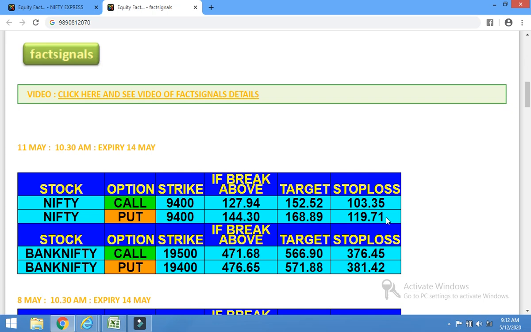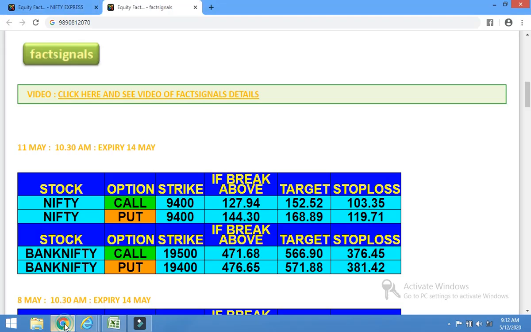But if you exited the trade after the stop loss and the call also did not activate, and again the put itself activated, then you enter into put again with double quantity, that is 2 lots. One lot books on the target, the other lot you can hold. Same rules for Bank Nifty.